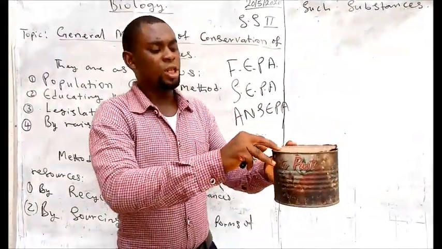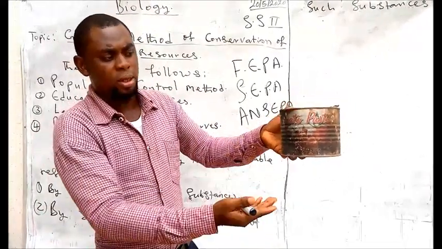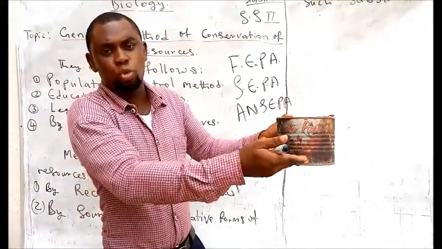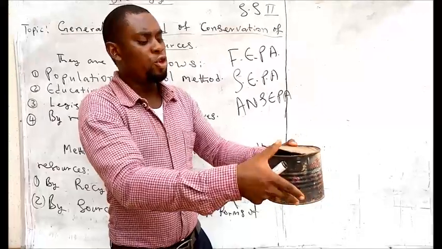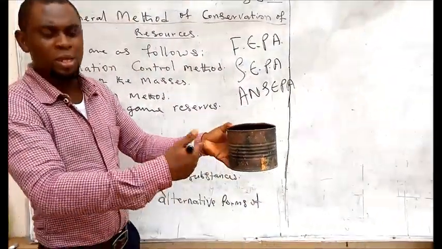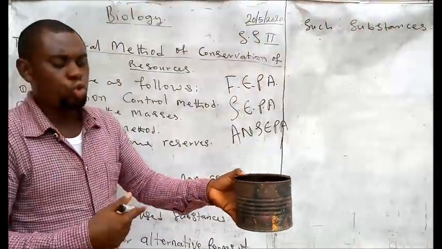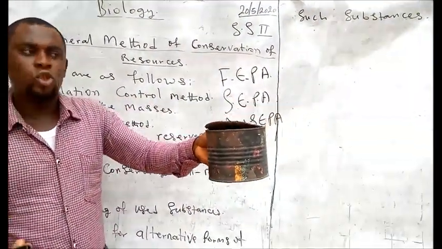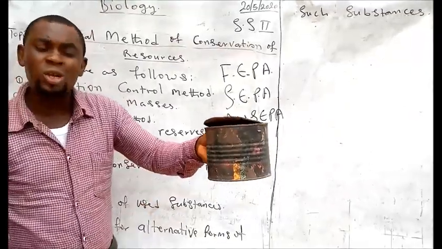And now this is a used can. They use this can to package tin tomatoes. Now, after use, some persons throw this thing away. But what we are trying to encourage people to see is this: something like this, to some persons, is a waste. But in this context, it's not a waste.